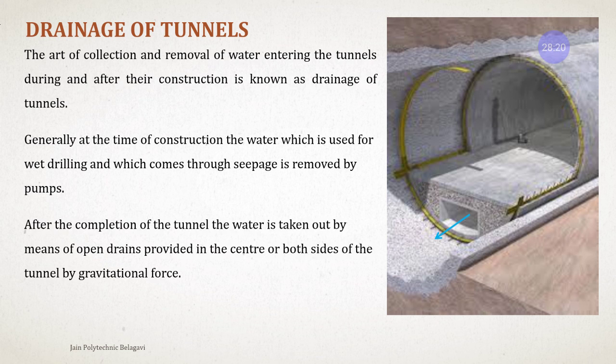After the completion of the tunnel, water is taken out by means of open drains, collected at the center or both sides of the tunnel by gravitational force, that is due to the slope. These are the two types of drainage facilities. Surface drainage is provided at the center or at the sides of the road or the railways.